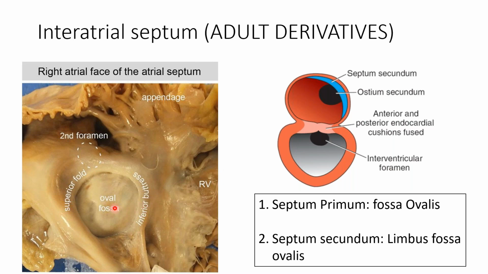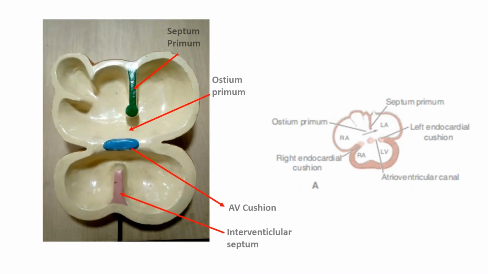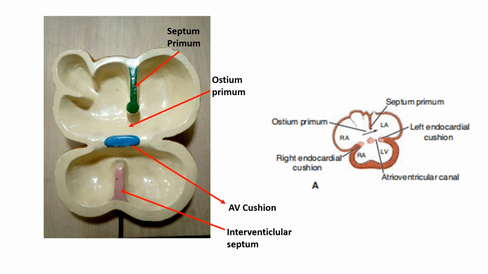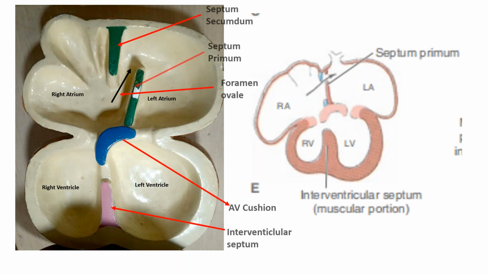This is how it will appear in the adult. The septum primum will form the fossa ovalis, and the septum secundum will form the annulus ovalis, or the limbus fossa ovalis. Now this is how the model of the septum primum in our department looks, and this is how the model looks with the appearance of the septum secundum.